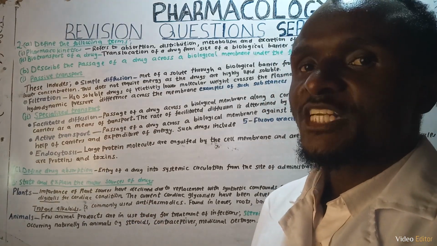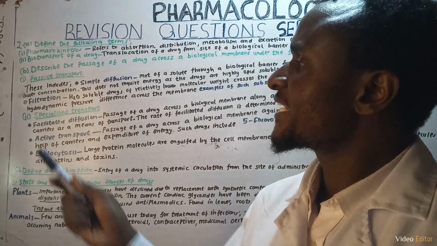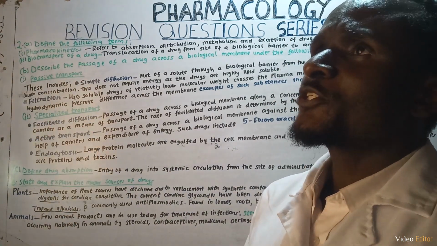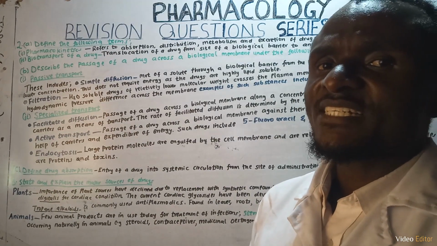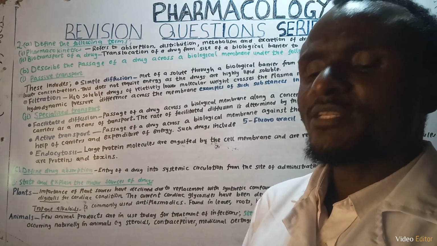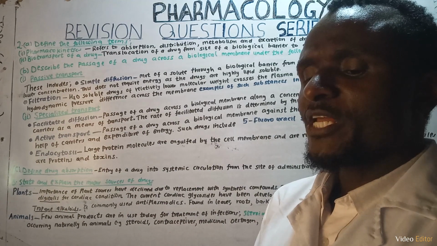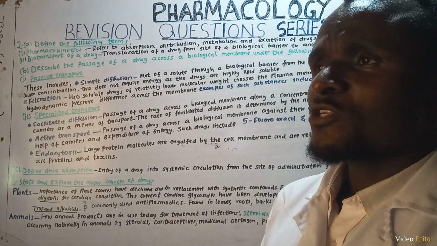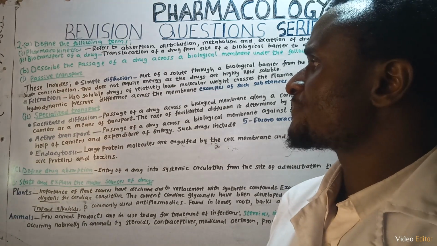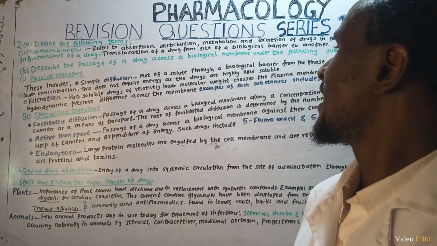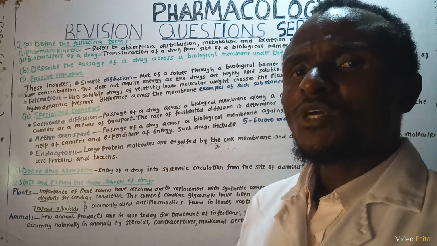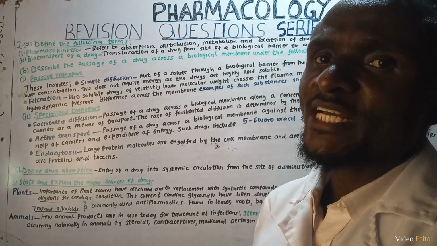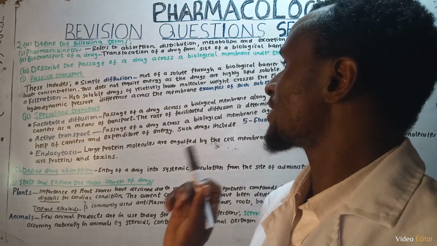Then we have filtration. We can get the word filter from filtration. What do you think are substances that can be filtered? The substance must have lower molecular weight and must be water soluble. Filtration refers to the movement of water soluble drugs across a biological barrier due to existence of hydrodynamic pressure.